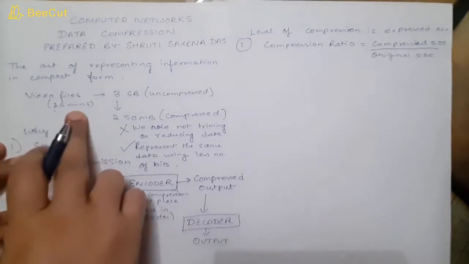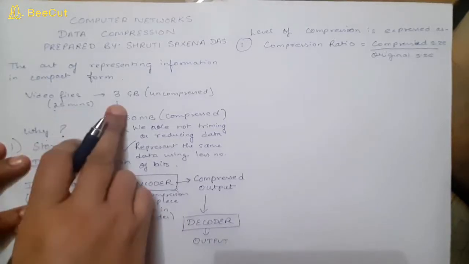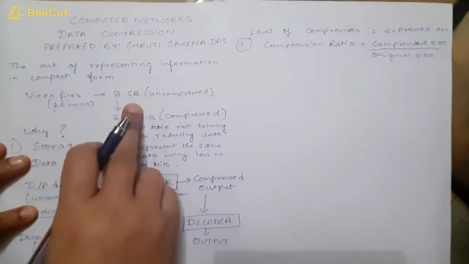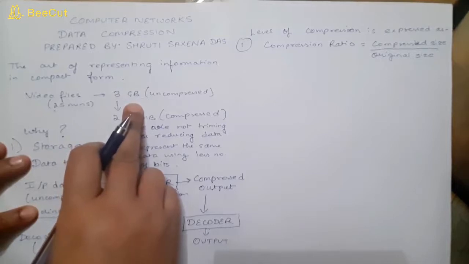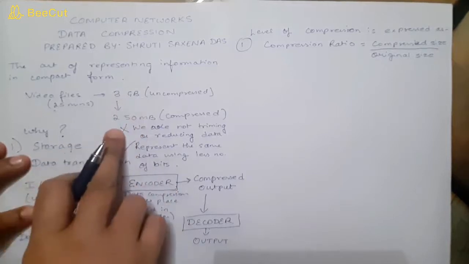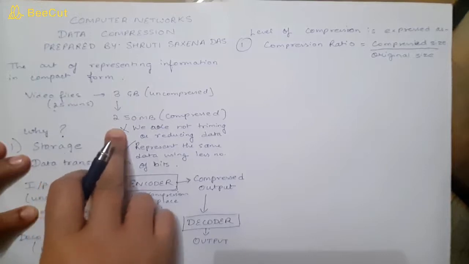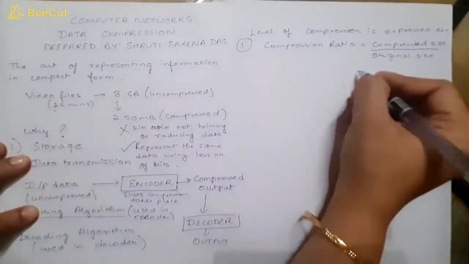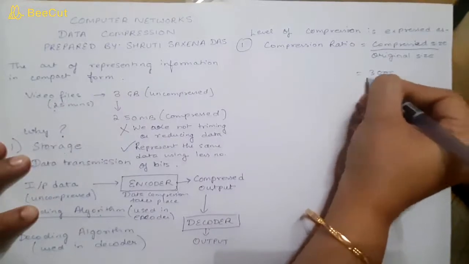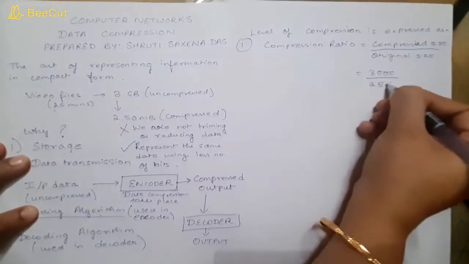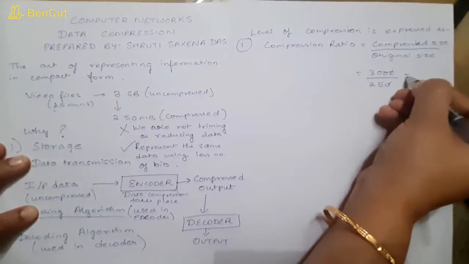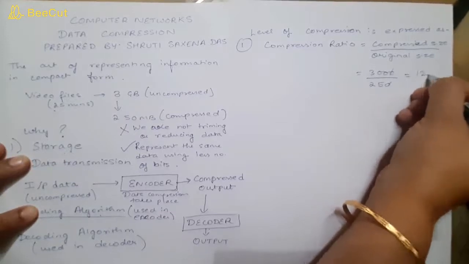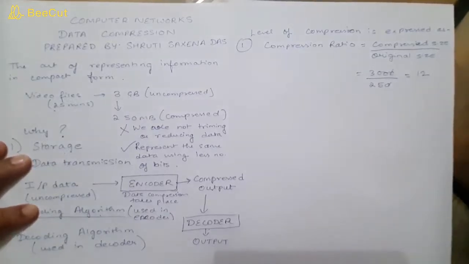Like in the case which we discussed earlier in this video, it was 3 GB, that means 3000 MB, and later it was 250 MB. So the compression ratio for this particular video will be 3000 upon 250. When you solve this, you get the answer as 12. Fine, that will be the compression ratio.